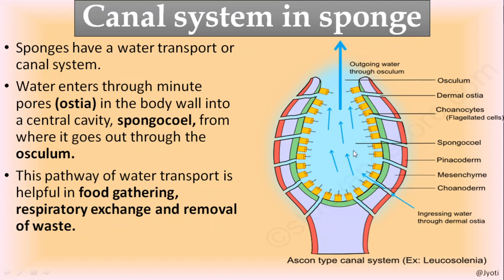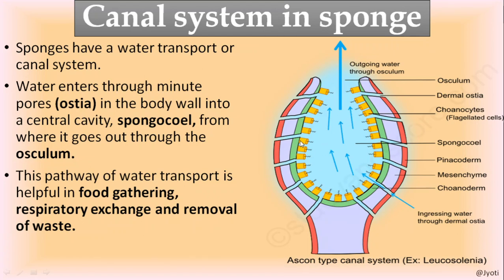Inside the spongiocele, when the water is circulating, which contains the food particles, those food particles are absorbed by the innermost layer of cells, the gastrodermal cells, and inside these cells the digestion of the food takes place. After digestion, the excretory materials are removed from the cell into the spongiocele, and when the water is exited out, the waste materials are also removed along with the water.